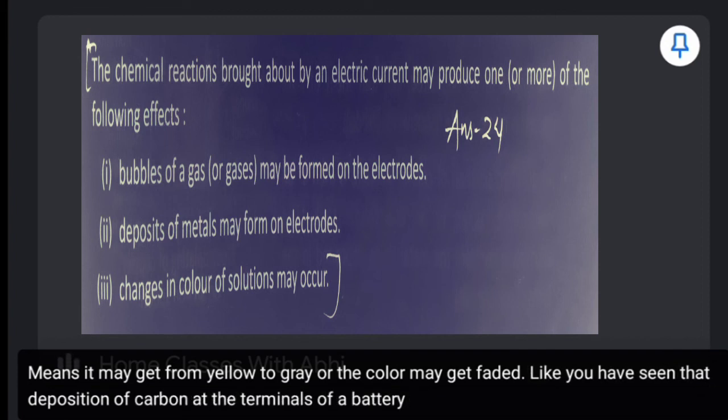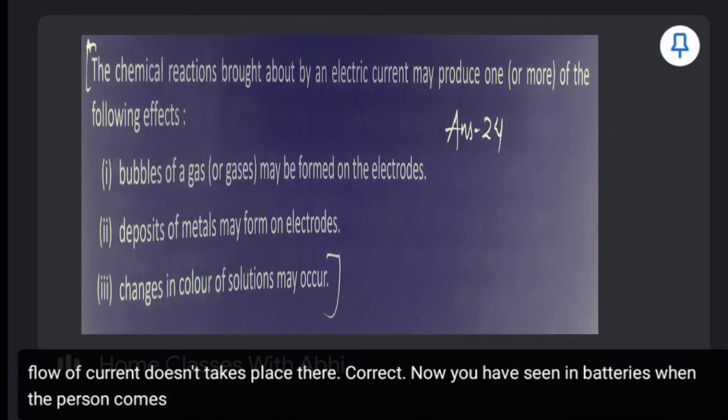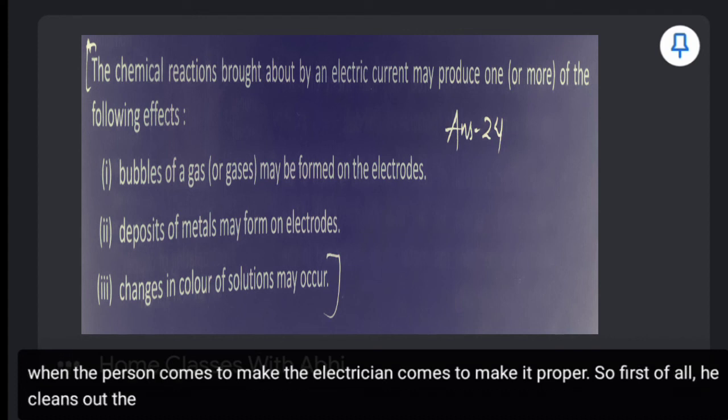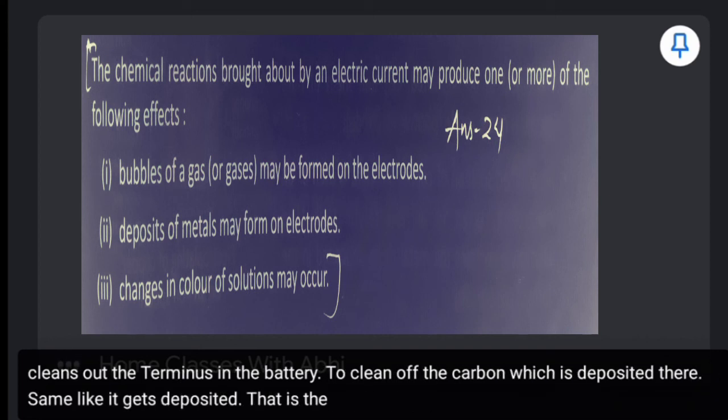When the carbon gets deposited, the flow of current doesn't take place there. When the electrician comes to fix a battery, first of all he cleans the terminals to remove the carbon which is deposited there. It is the same process.